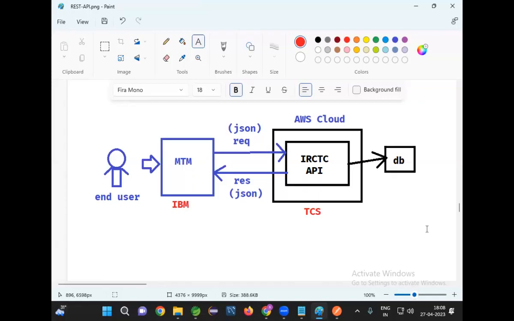Now, after completion of this API, if we tell the boss, our API is completed, please access it, can you access that? I'm saying that I'm from IRCTC. Our API is completed. We have tested. Ticket booking is working. Ticket getting is also working. You start your consumer development. Can you start the consumer development?